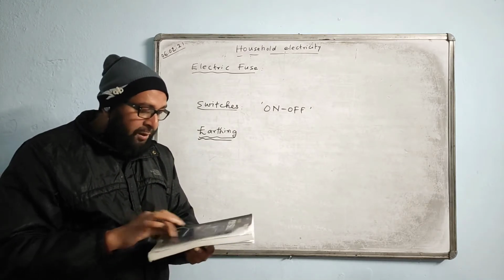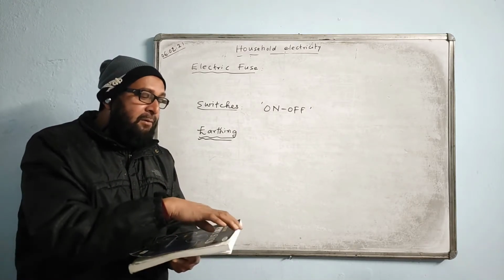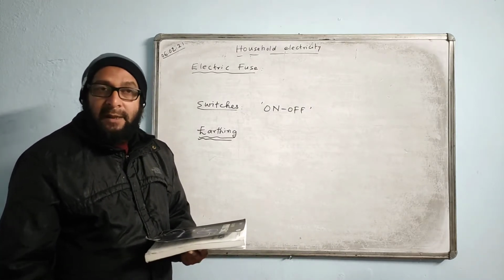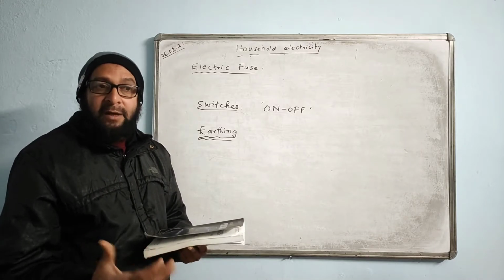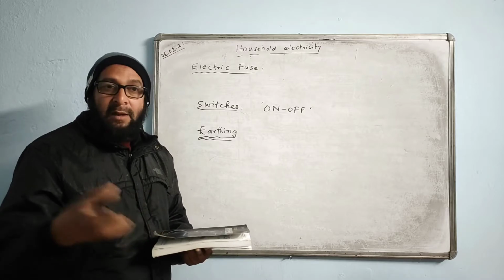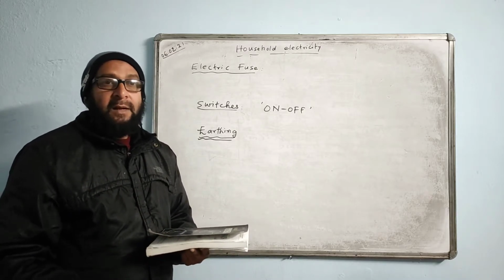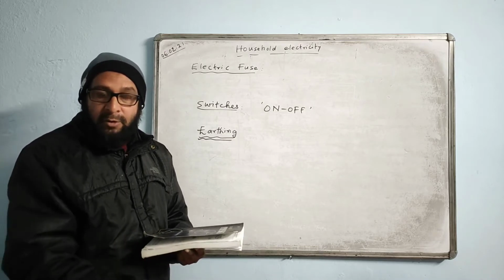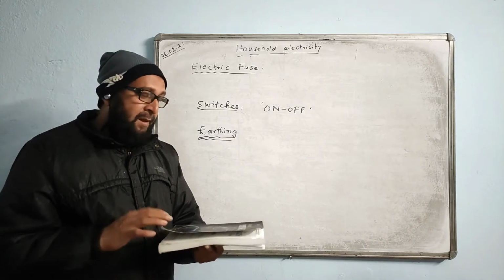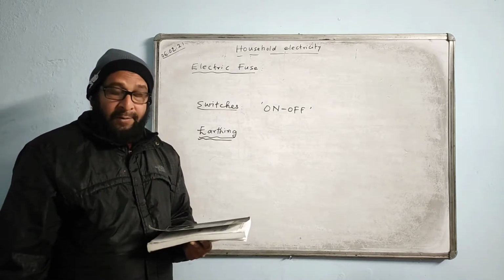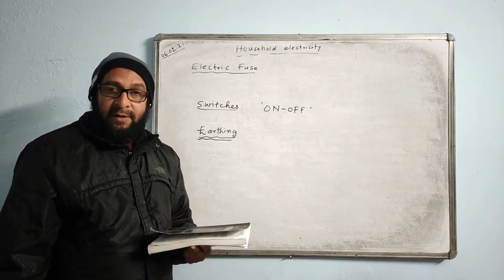If any current is flowing in the metallic part of the appliance, it will immediately go to the earth, and the earth's conductivity is very large. Why very large? Because we have used charcoal and NaCl and water there. NaCl is a very strong electrolyte, you know that. So it is a very good conducting layer we are forming. Immediately the very large current will start flowing and go to the earth.